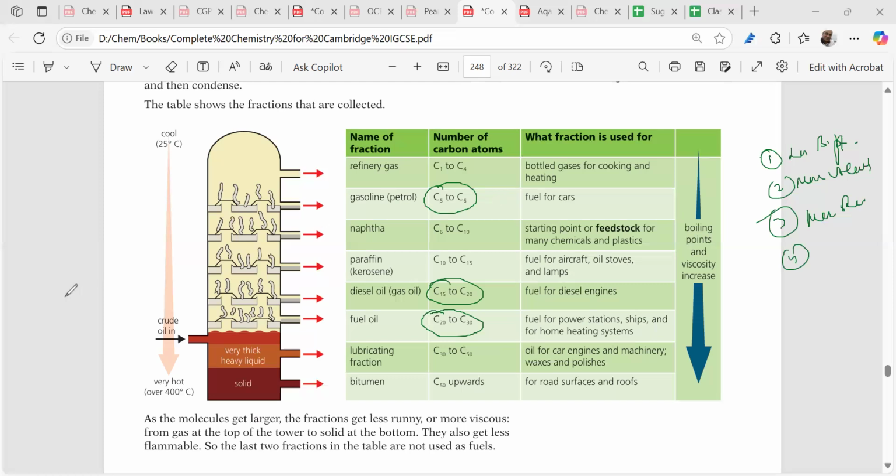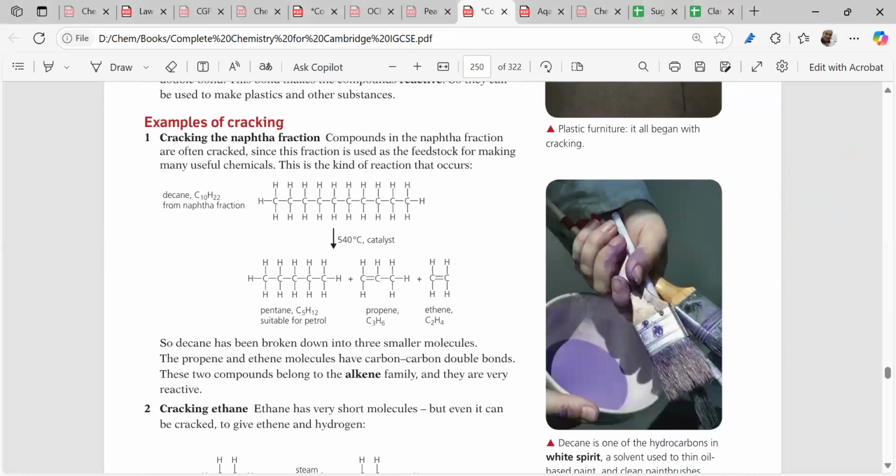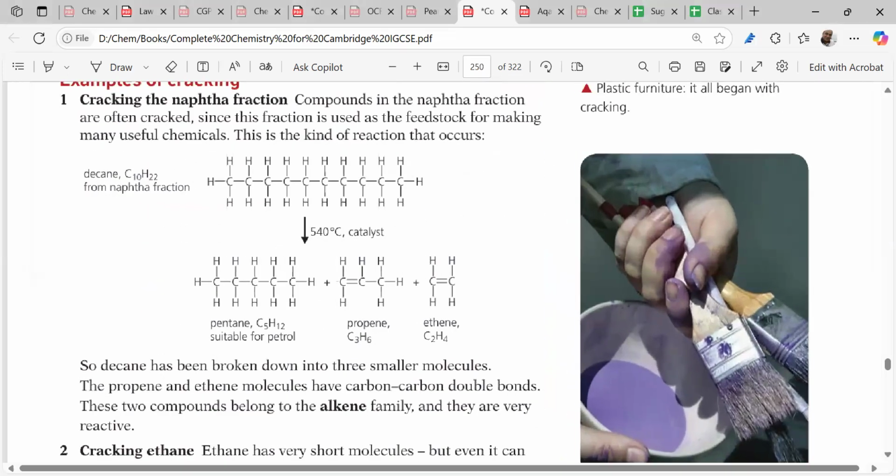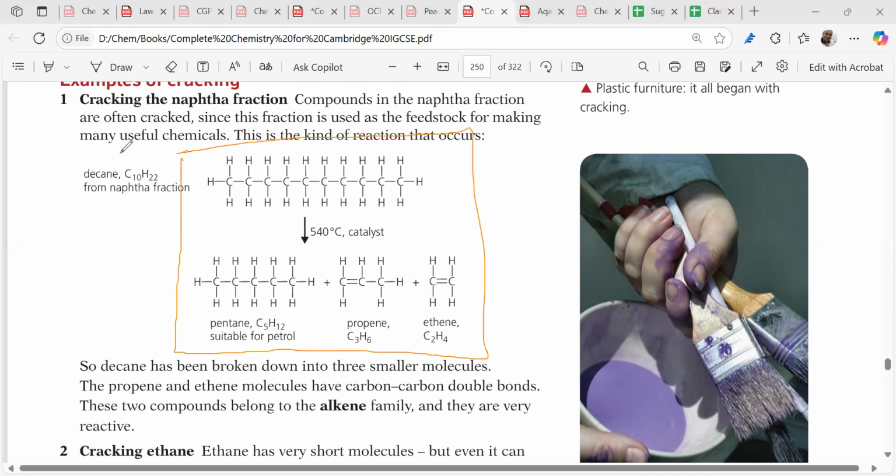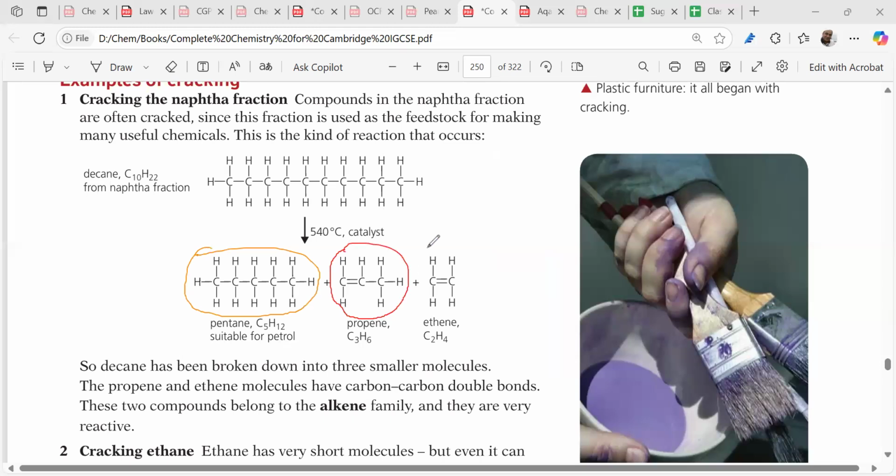Yes, we can. We do a process called cracking. Cracking is a process where we take a scissor-like thing and try to cut the chain. There are two processes we have to understand, and both employ this reaction. Cracking always produces a smaller chain hydrocarbon, and with it you get an alkene.